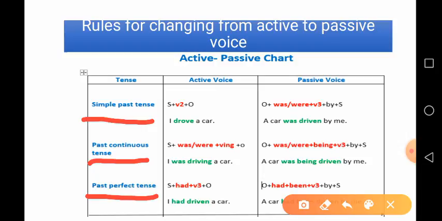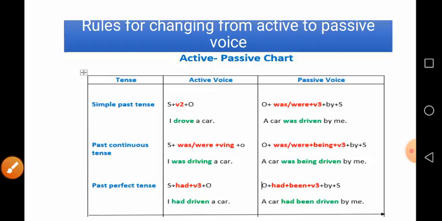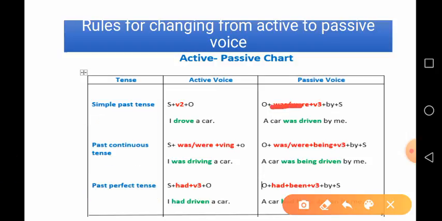Same as present, while changing to passive voice of simple past tense, we take the structure. We use the helping verb was or were in the passive voice. In the past continuous tense, we take was, were plus being, and in the past perfect tense, we take had plus been, and then V3.